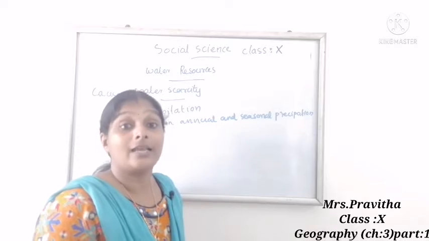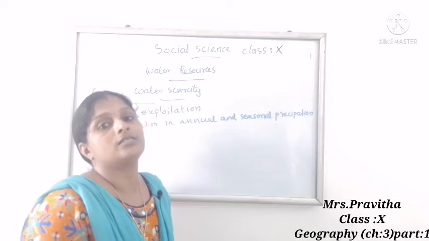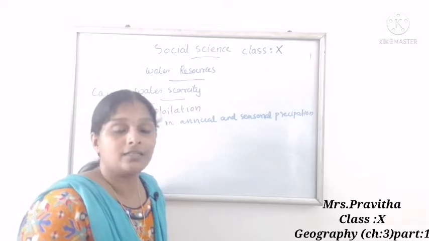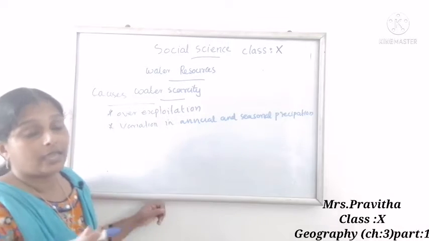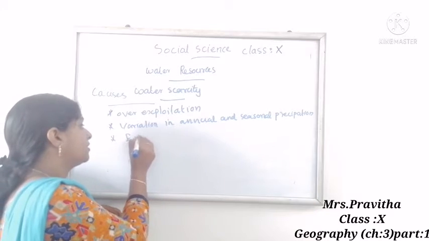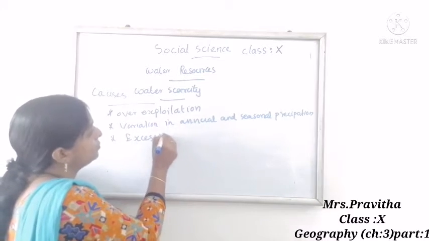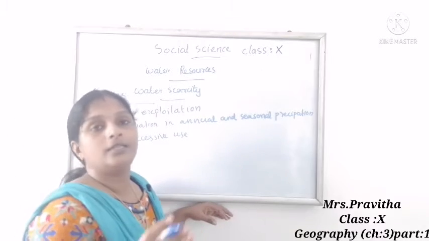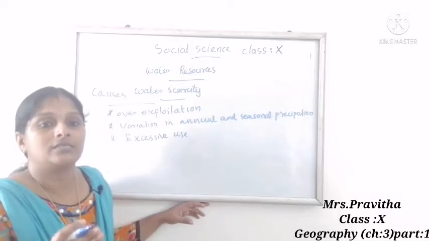Another is excessive use or unequal access to water by different social groups. That is one reason for water scarcity.